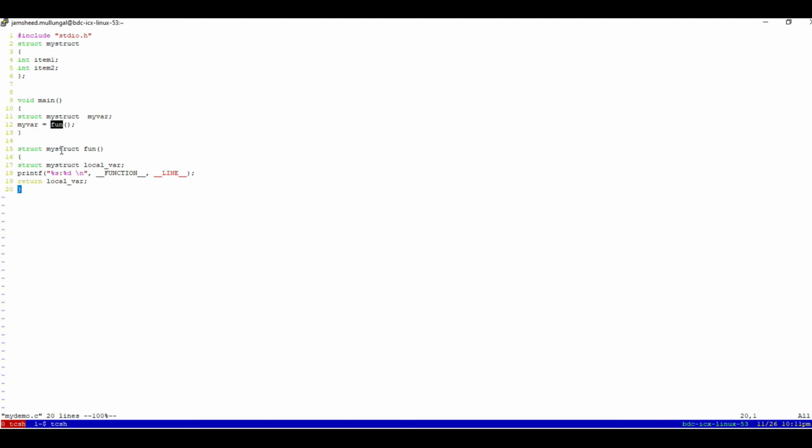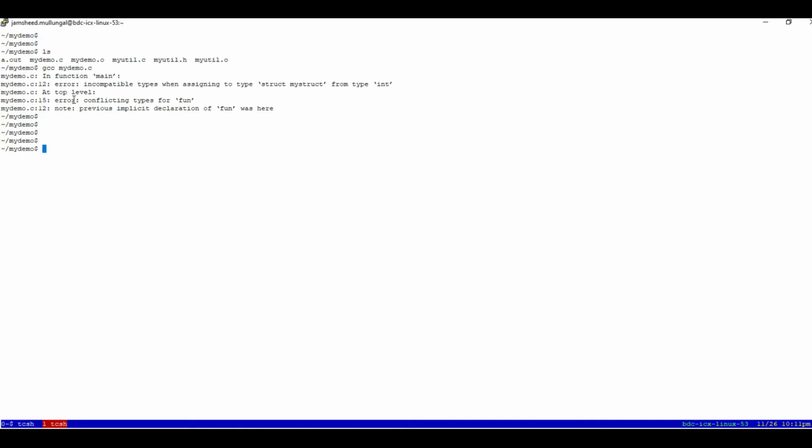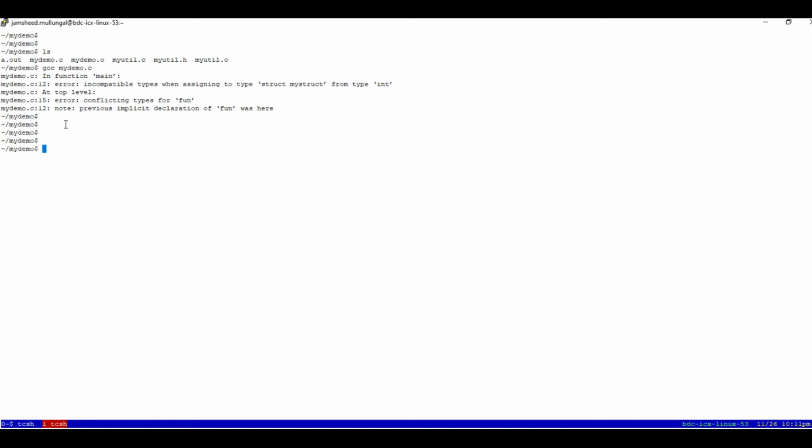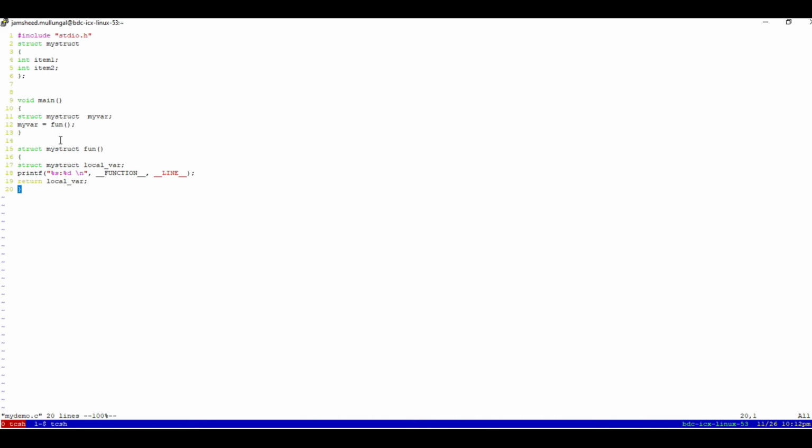So at line number 15 it shows an error saying conflicting types for fun. The previous implicit declaration of fun was here at line number 12. At line number 12 it had done an implicit declaration of fun. So that is why this error is coming, 15 and 12. So now we know that because of implicit declaration this error is coming.